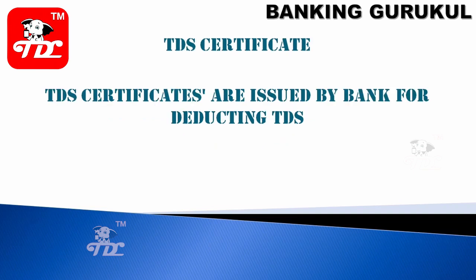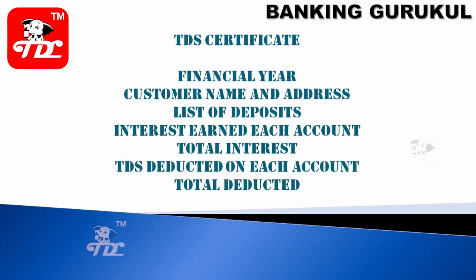The TDS certificate is the same way, but you will also have a TDS portion. For every deposit account, you have the interest earned and the TDS deducted by the bank, for the entire financial year, and the total amount deducted. The TDS certificate will be issued to the customer by the bank. You can see these particulars in your TDS certificate: financial year, customer name and address, list of deposits, interest earned on each account, total interest and TDS deducted on each account, and total TDS deducted.